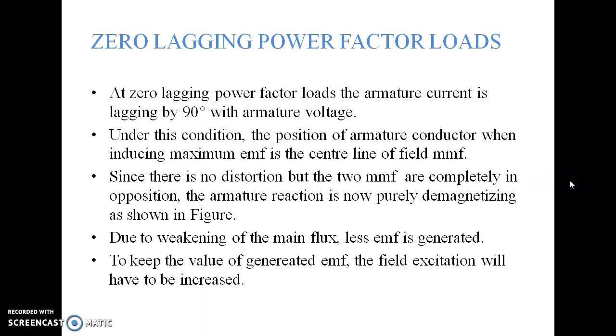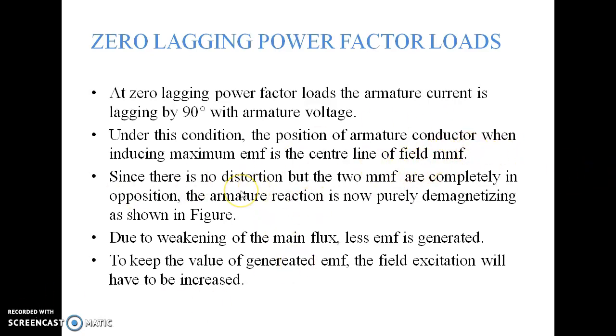Second, zero lagging power factor loads. At zero lagging power factor loads, the armature current lags the armature voltage by 90 degrees. Under this condition, the position of the armature conductor when inducing maximum EMF is the center line of the MMF.